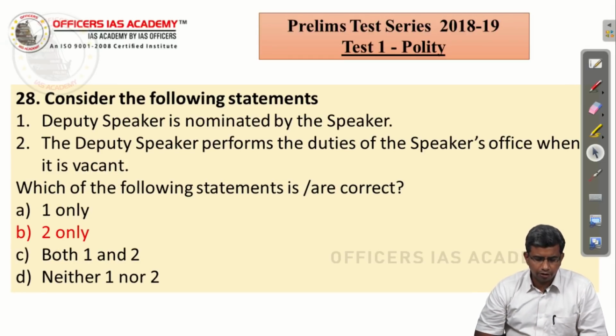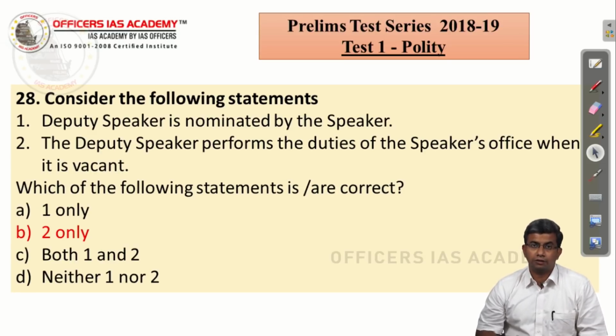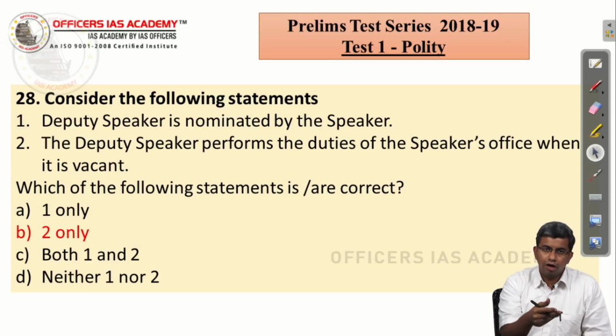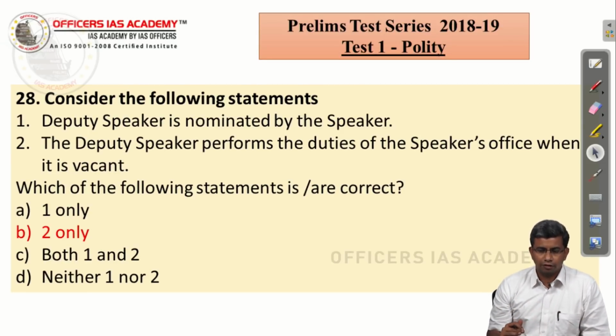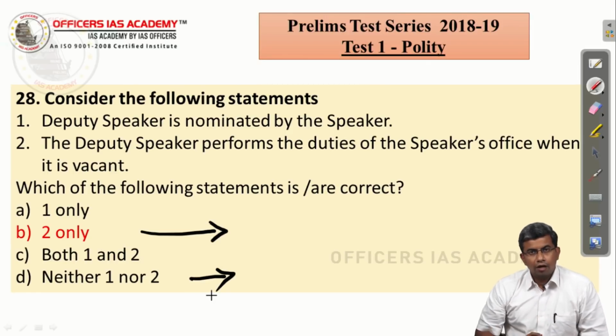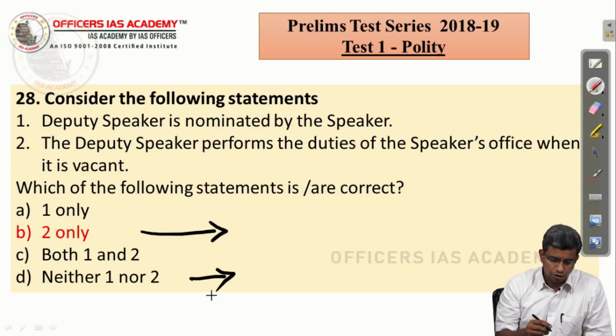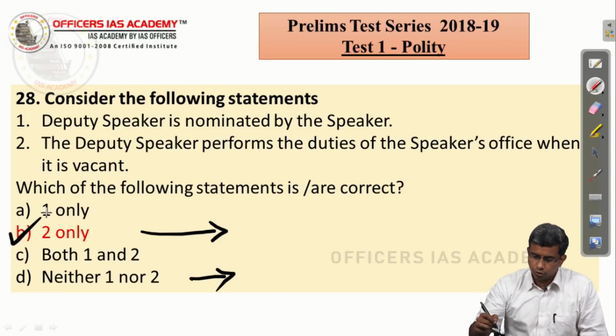Consider the following statement. The Deputy Speaker is nominated by the Speaker. It's a wrong statement. You know that both the Speaker and the Deputy Speaker are elected by the members of the Lok Sabha or the Legislative Assembly. So the moment you know the first statement is wrong, you have made it into a 50-50 question. So you know that the choice is only between B or D. But we know that whenever the Speaker's office is either vacant or the Speaker is absent, immediately it is the Deputy Speaker who will perform the functions of the Speaker. So the correct answer is B, 2 only.